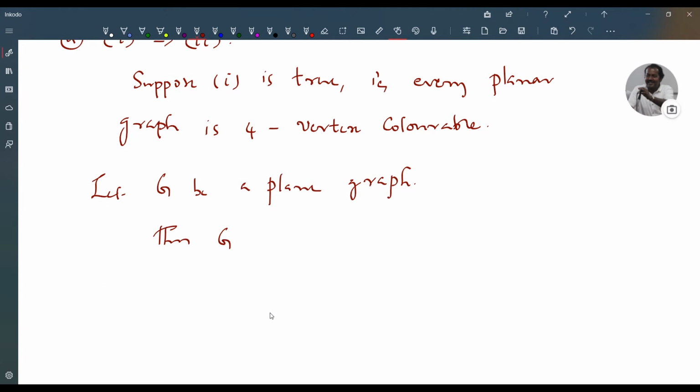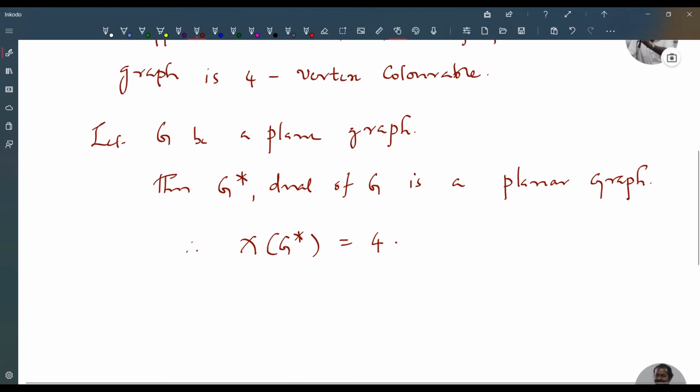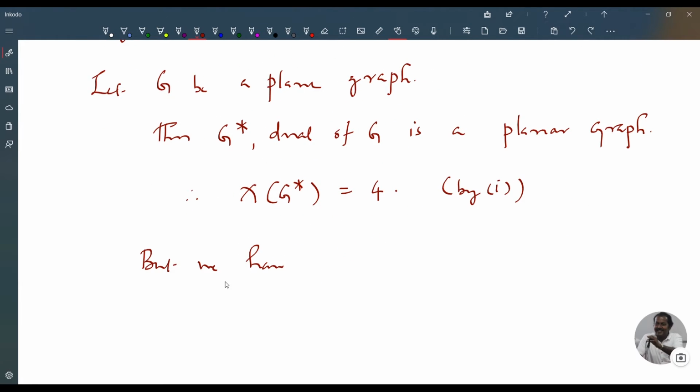Then G star, the dual of G, is a planar graph. Therefore, by 1, chi of G star is at most 4. But we have chi star of G equal to chi of G star, which is at most 4. Therefore, G is four-face colorable.